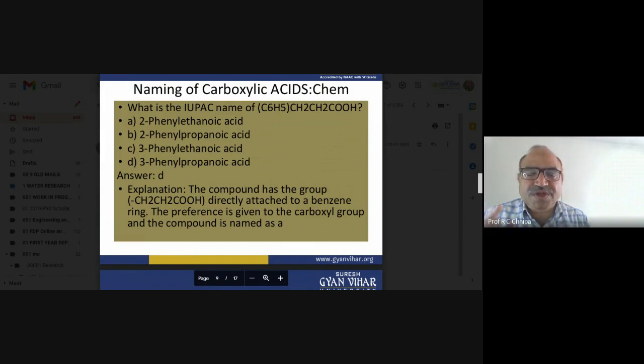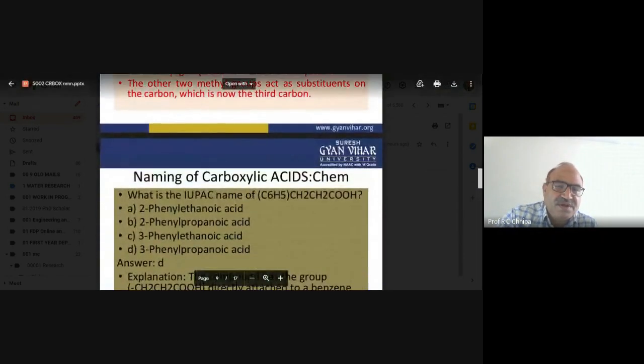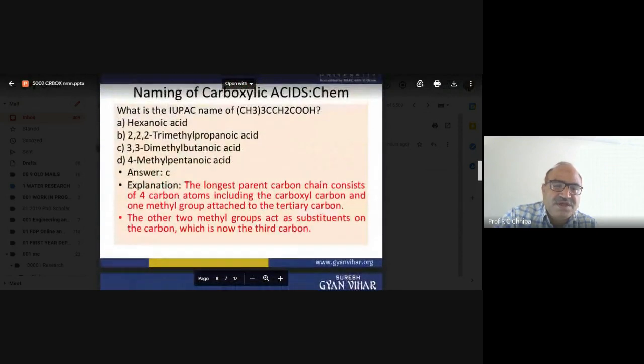But suppose in propionic acid, one of the hydrogens is substituted by a benzene ring. So the correct answer is 3-phenyl propanoic acid. So the phenyl group itself. This is all about the compound in which the group CH2CH2COOH is directly attached to a benzene ring. The preference is given to the carboxyl group and the compound is named accordingly.